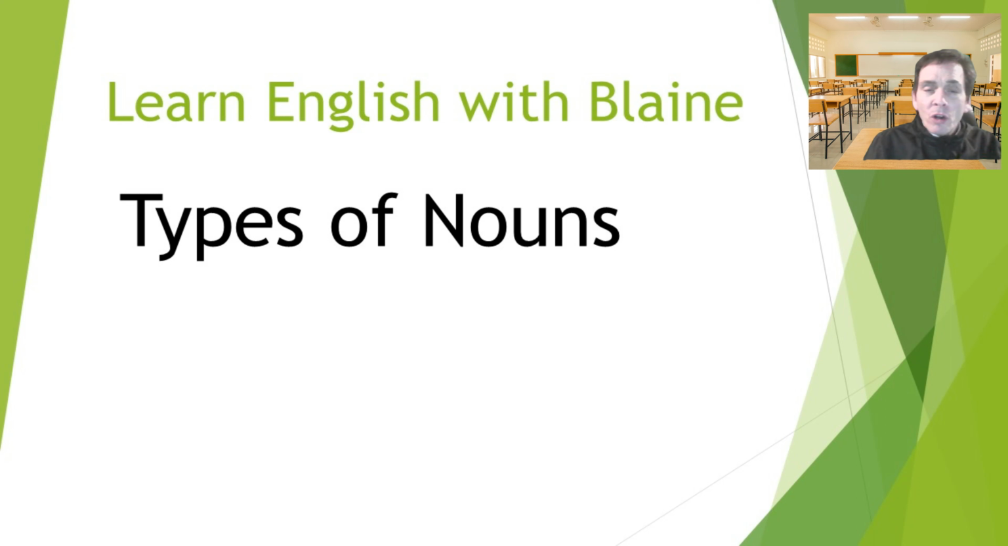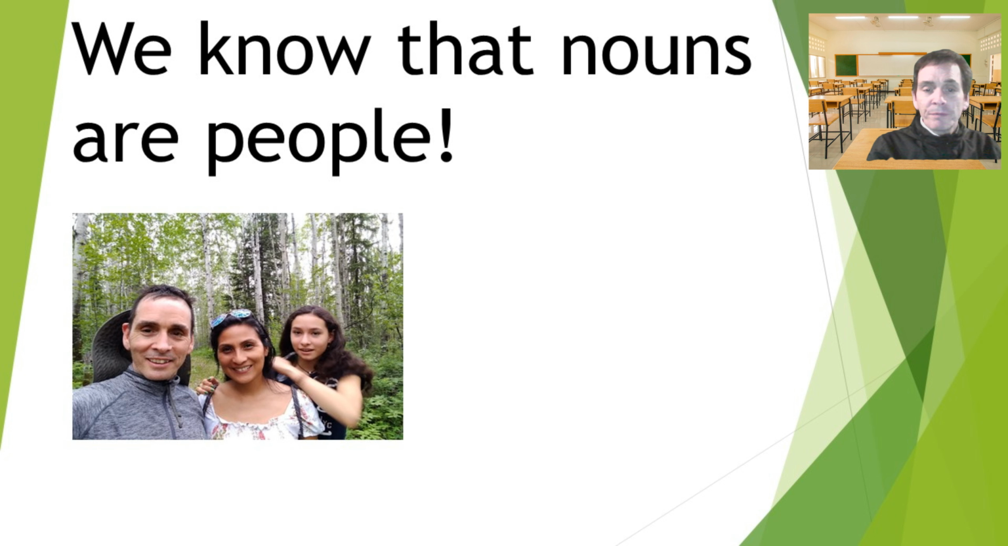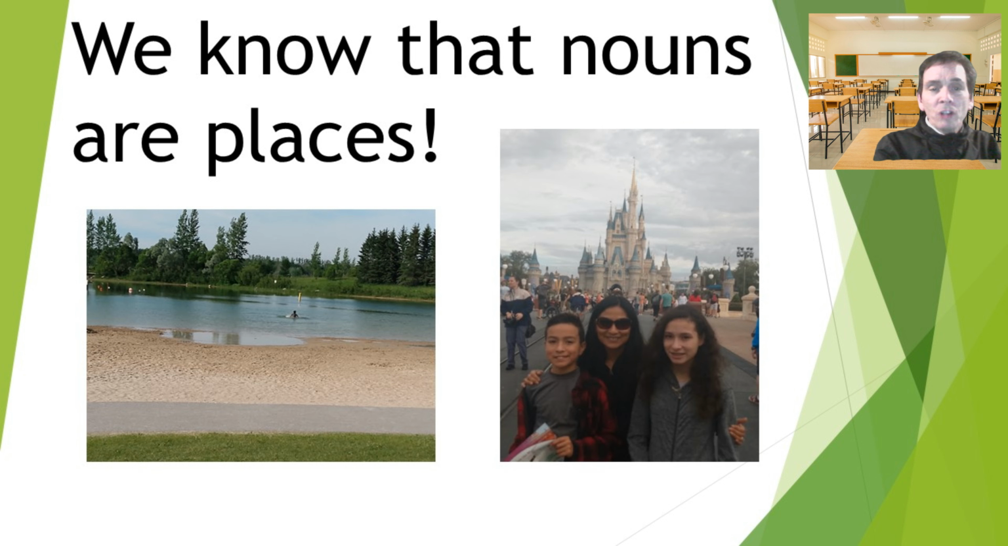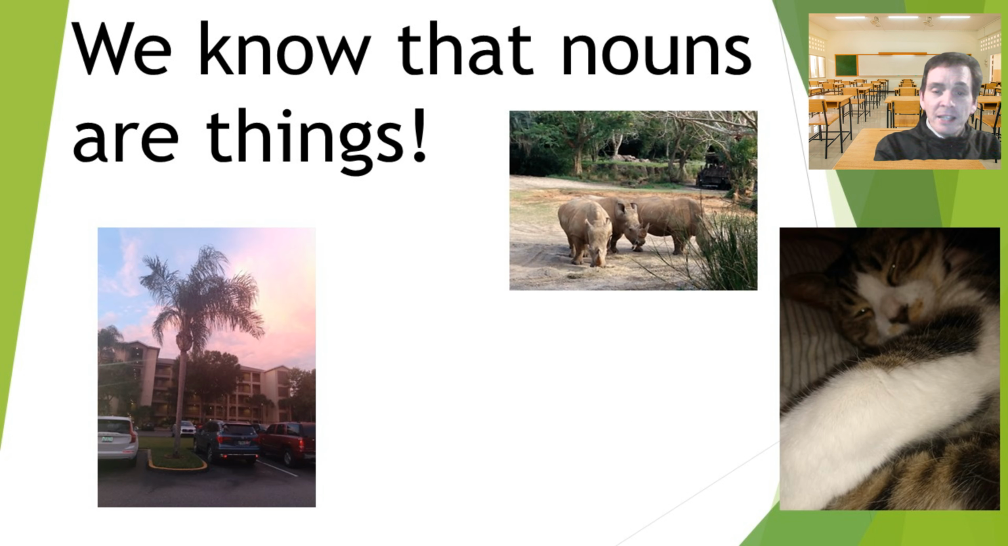And in this video, we are going to discuss types of nouns, the different types of nouns. Okay, so we know that nouns are people. So man, woman, child, these are people and they are nouns. We also know that nouns are places, so it could be the beach, or it could be a place like Disney World is also a noun because it's a place.